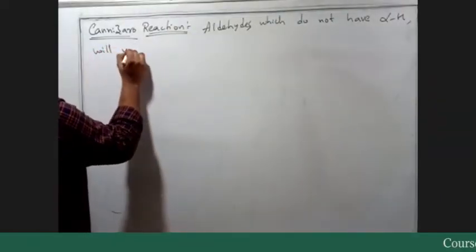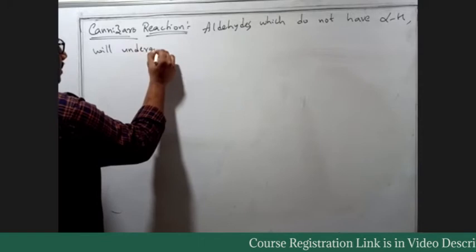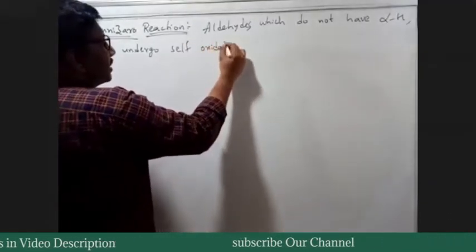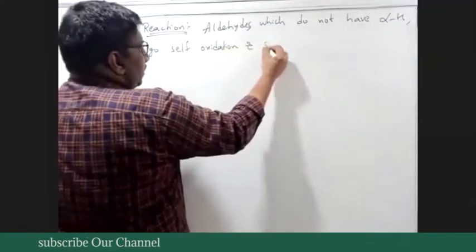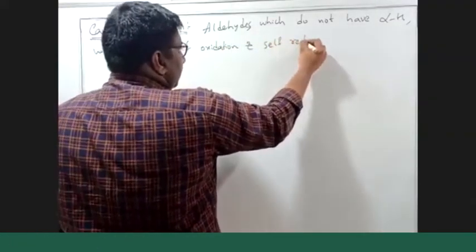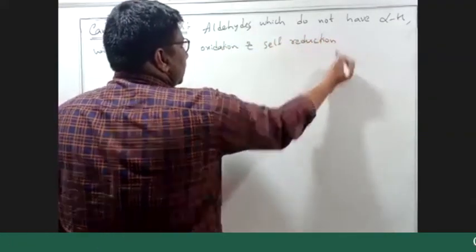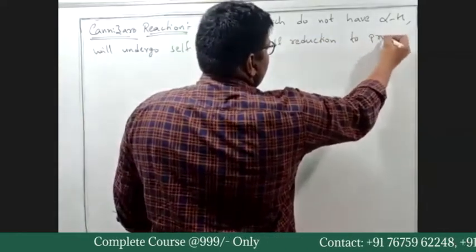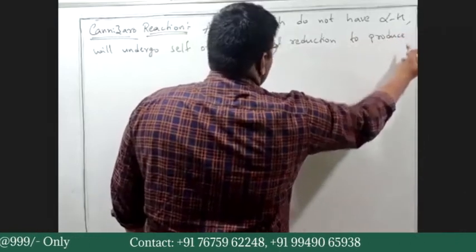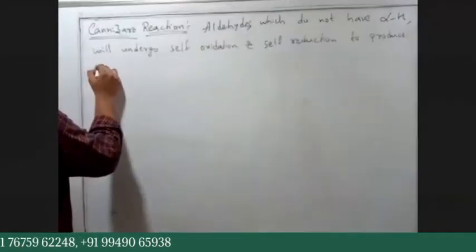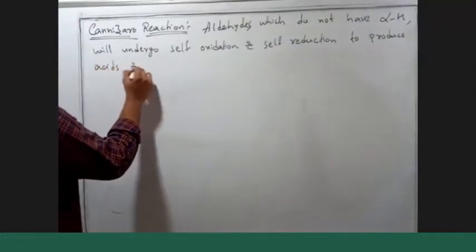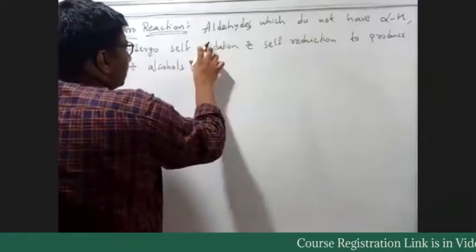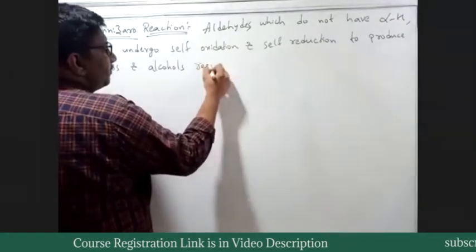will undergo self-oxidation and self-reduction to produce acids and alcohols respectively.